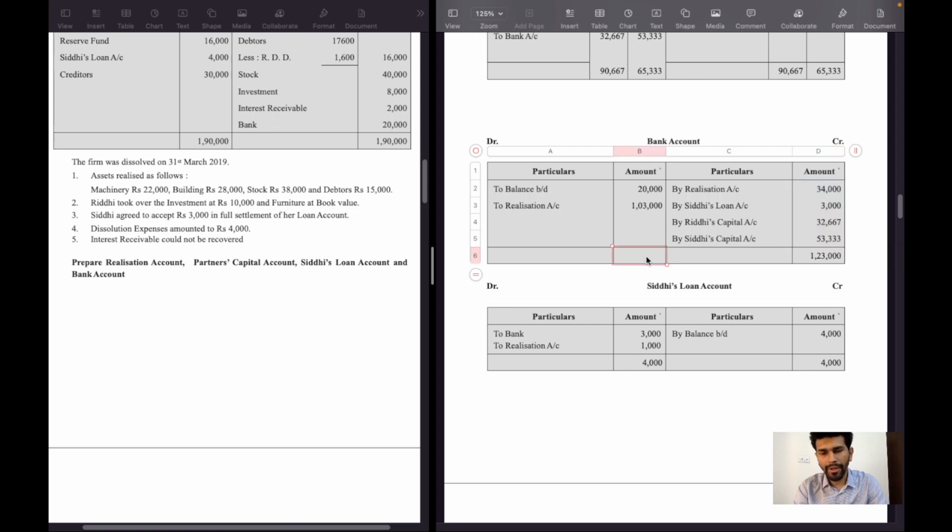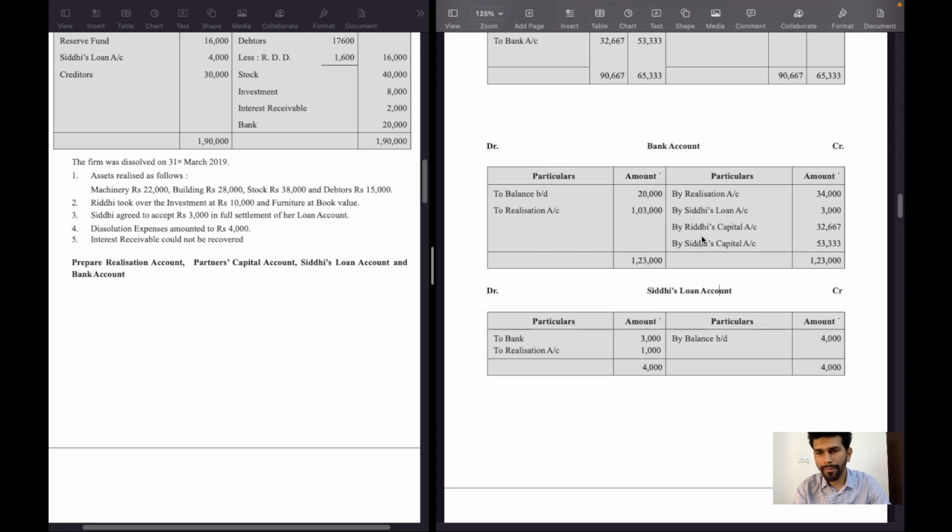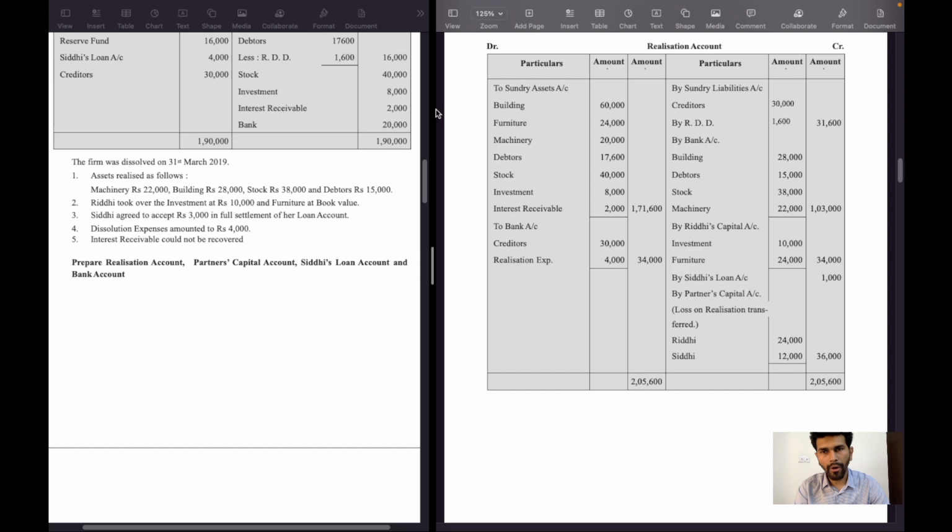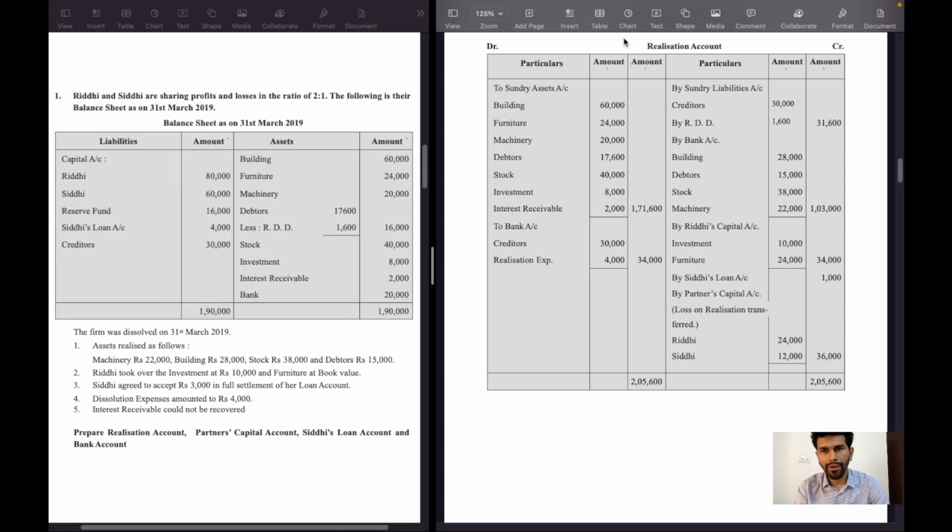Total is 1,23,000 and we have closed all the accounts. Bank account debit side and credit side should be the same. So first we have recorded all the assets on realization debit, all the liabilities on realization credit.